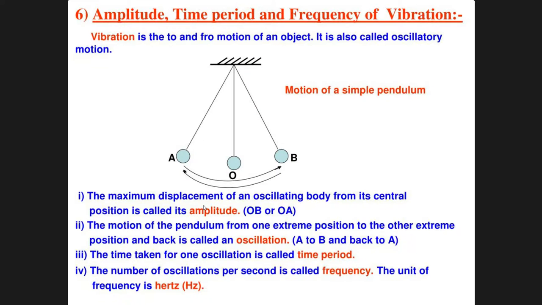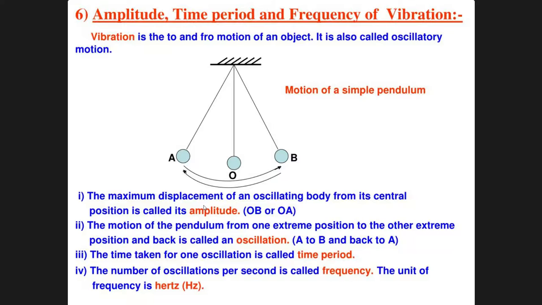Am I right? So let us move to the next slide, that is amplitude, time period and frequency. Let us discuss these things. The SI unit of amplitude is meter, the SI unit of time period is second, and the SI unit of frequency is hertz. Now, vibration is the to and fro motion of an object, also known as oscillatory motion, which you can see over here and which you have studied in your 7th class too.